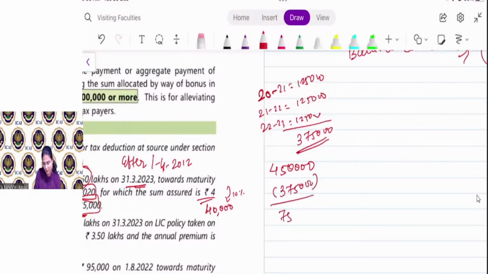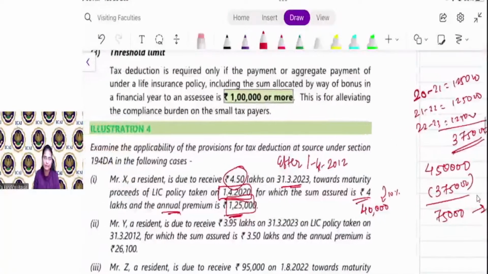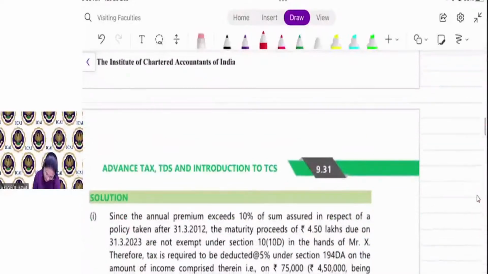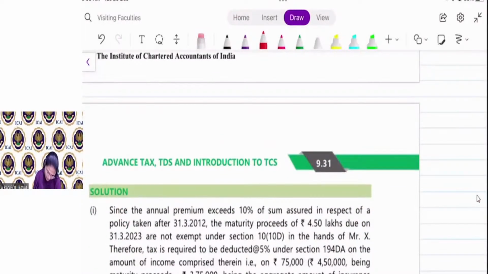So on the balance amount, that is 75,000, 5% TDS is required to be deducted by LIC at the time of payment. Clear everyone? First point.